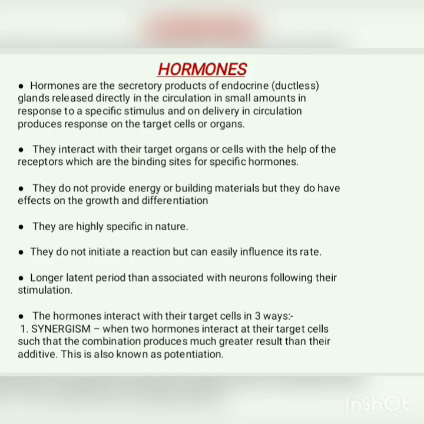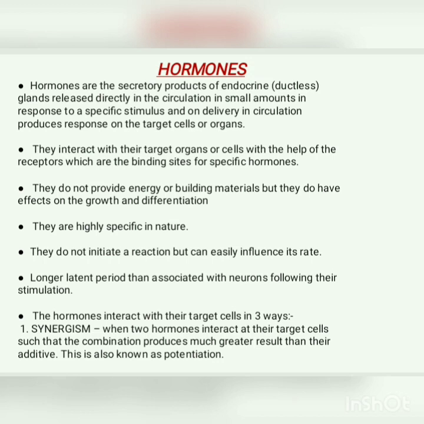Next we'll come to the hormones. Hormones are basically the secretory products of these endocrine glands that are released directly into the circulation. These are basically ductless glands. These hormones are released in small amounts in response to a particular stimulus, and on delivery in circulation they act on their target cells. Now, how do they act on their target cells? Their target organs or cells have receptors. Receptors have binding sites on them for their specific hormones.